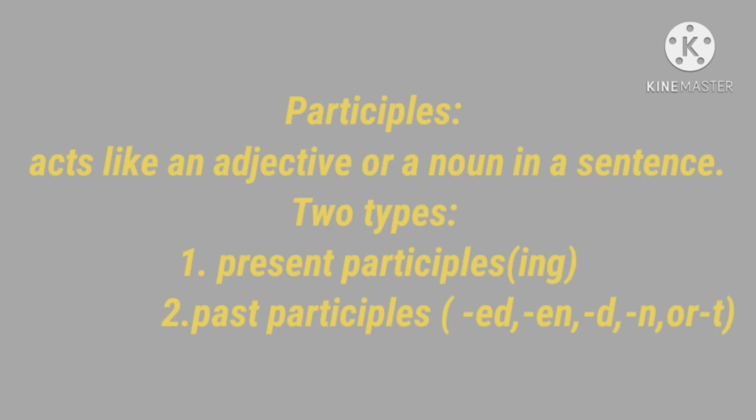The past participle is formed by adding ed, en, d, n or t to the base form of the verb. Examples: halted, broken, laughed, proven, bent.